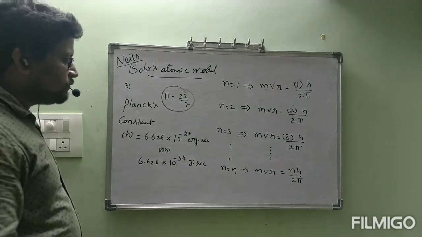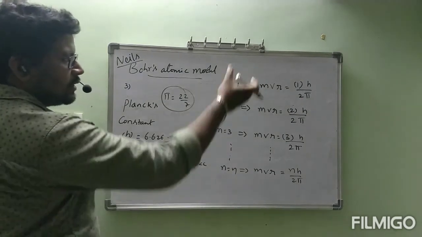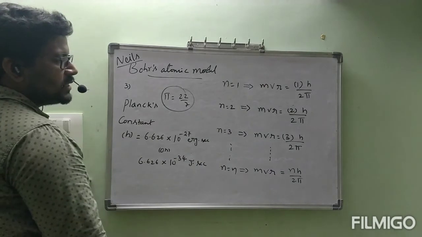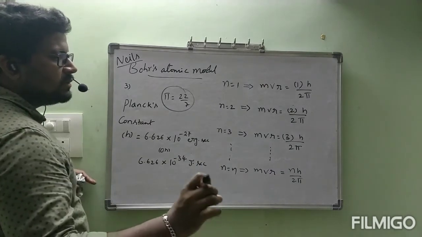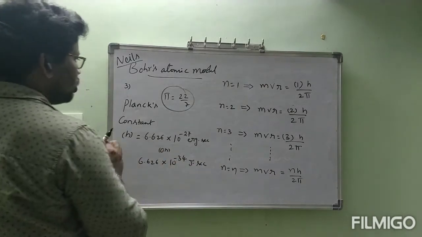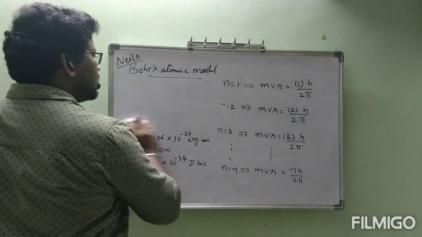Shall we go to fourth point now? Okay, next, coming to fourth point. I hope you are clear. Angular momentum of the electron present in the particular orbit is constant. That is the meaning here, conserved. Okay, now fourth point under Bohr's atomic model.